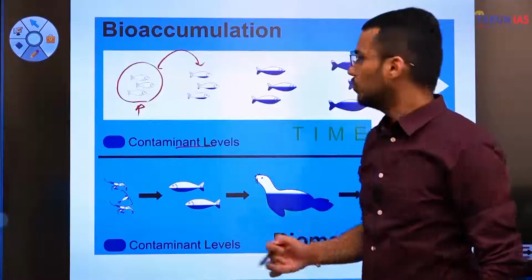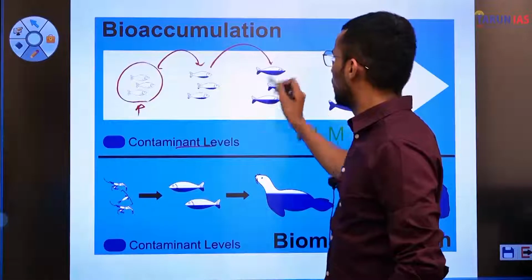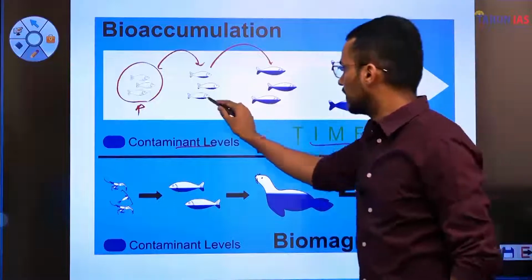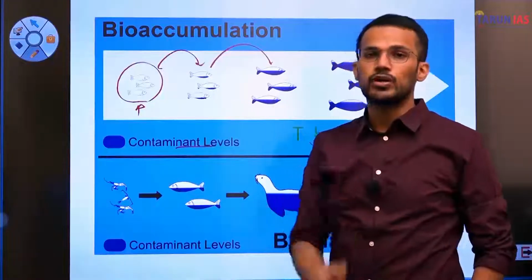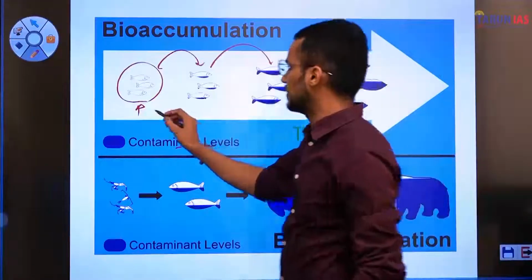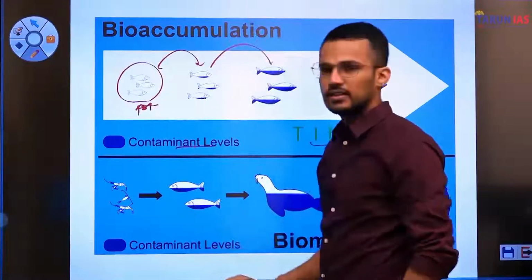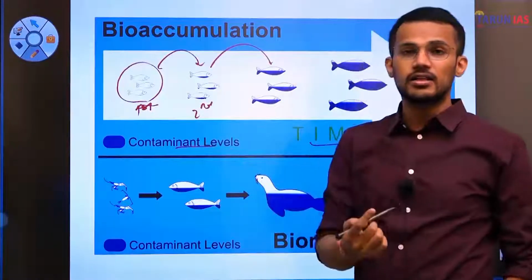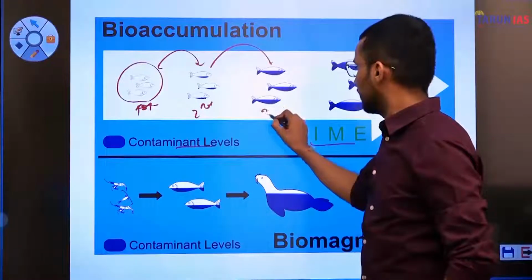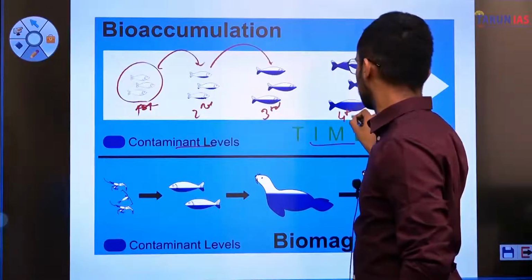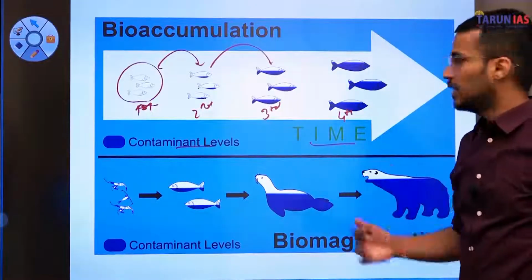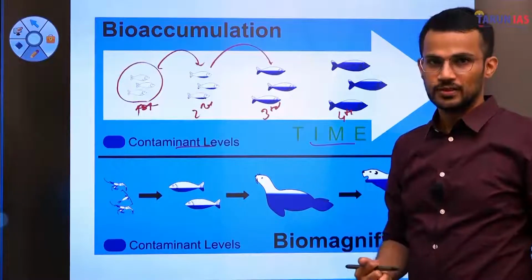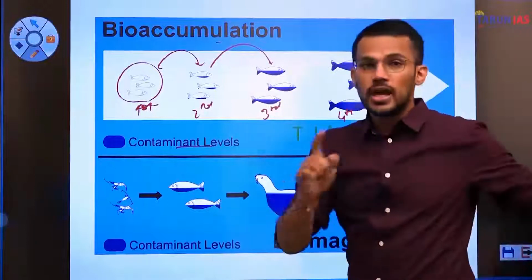Now, as these fishes grow with time, the level of contaminant also increases in their bodies. At the first stage, there was nothing inside the body of the fish. At the second stage, some contaminant has entered, and with time, that contaminant is getting increased day by day. And that is nothing but bioaccumulation.